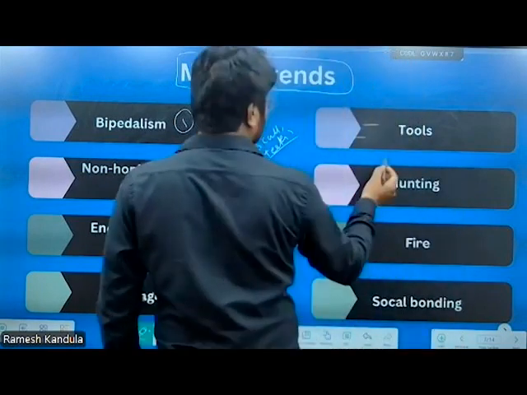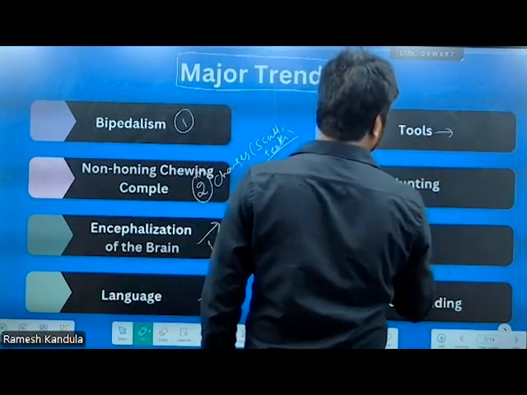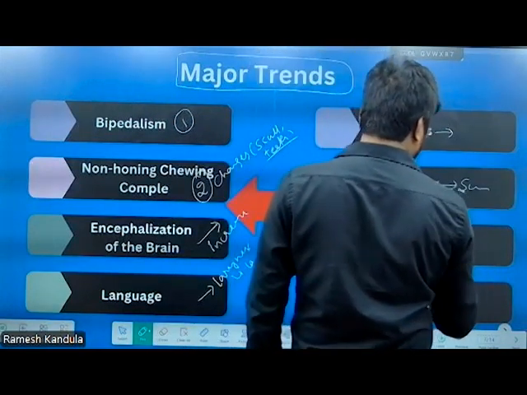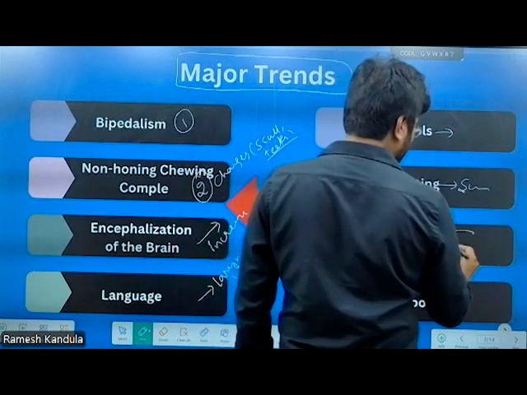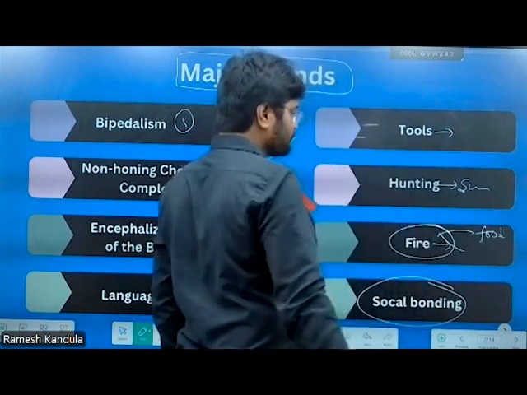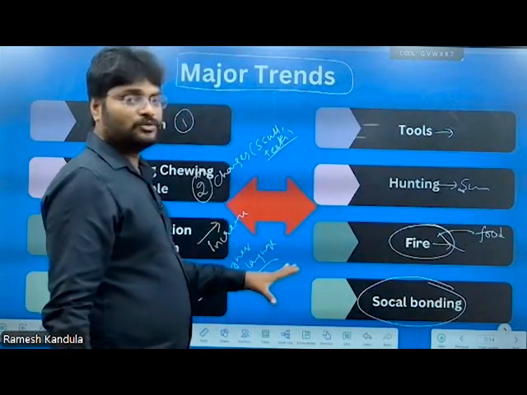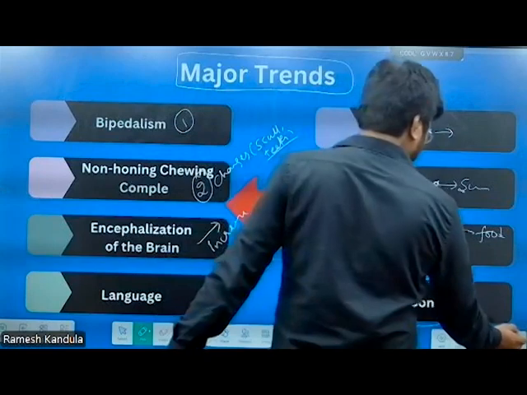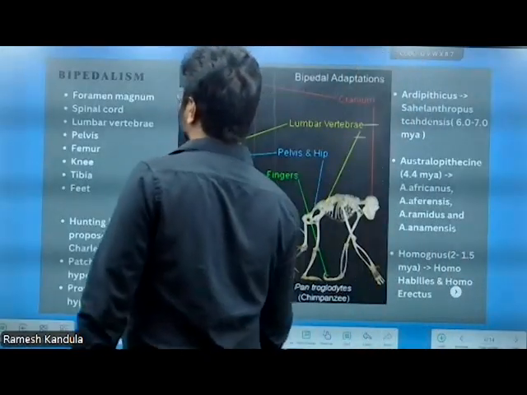This led to the creation of tools because of freeing the hands, and hunting activity for their survival. Then the invention of fire, which led to changes in food habits, the digestive system, etc. And social bonding. These are all the things you have to illustrate. Now I am going to show you the illustration. The first one is bipedalism.